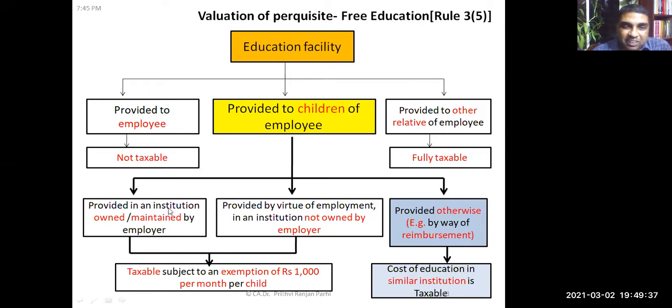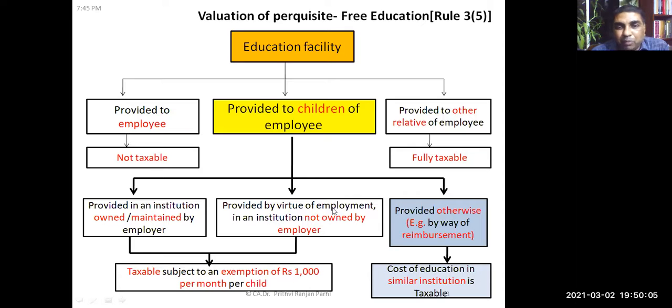If it is provided in an institution owned or maintained by the employer, it is taxable, but the exemption is up to 1,000 rupees per month per child. Any number of children, there is no maximum limit.